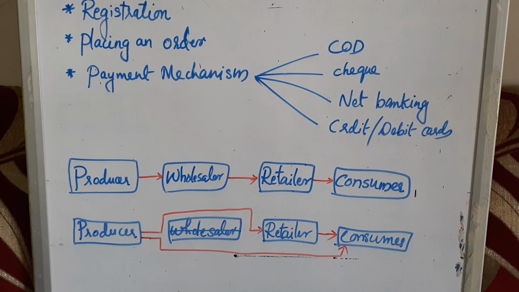Hope you understood. When an online transaction happens, consumers and retailers avoid the wholesaler and buy directly from the producer. The retailer avoids the wholesaler and directly buys goods from the producer, and in some other cases, consumers even avoid retailers and all wholesalers and directly approach the producer for goods.